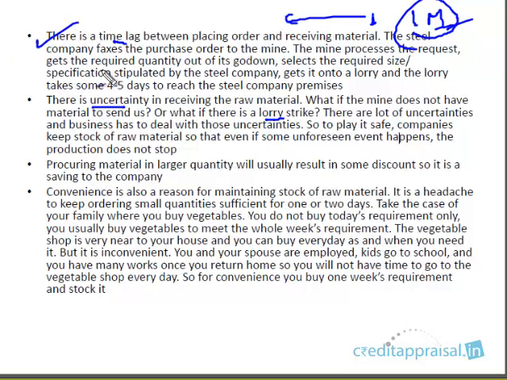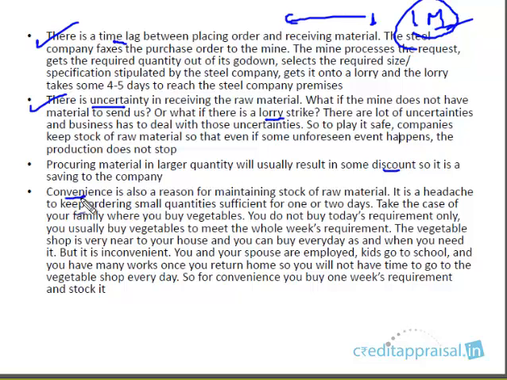Main reasons are the time lag between placing the order and receiving the material, and the uncertainty associated with the receipt of the raw material. Of course, there are some other reasons, like if you procure in bulk, usually there will be some discount, right? It happens in business, so that could be one reason.